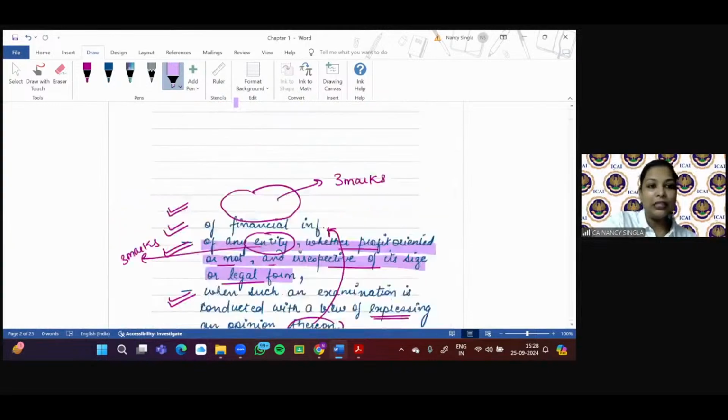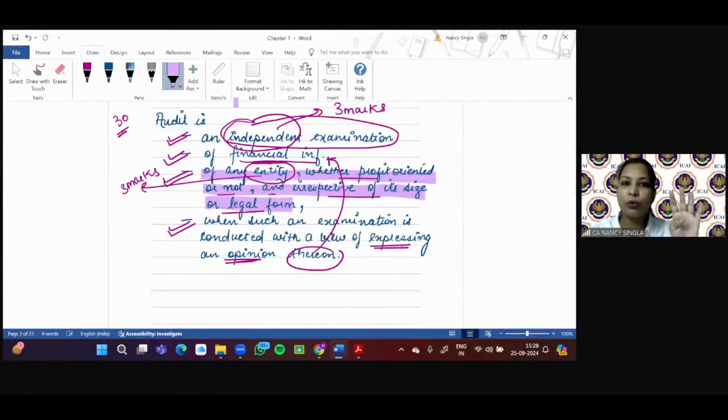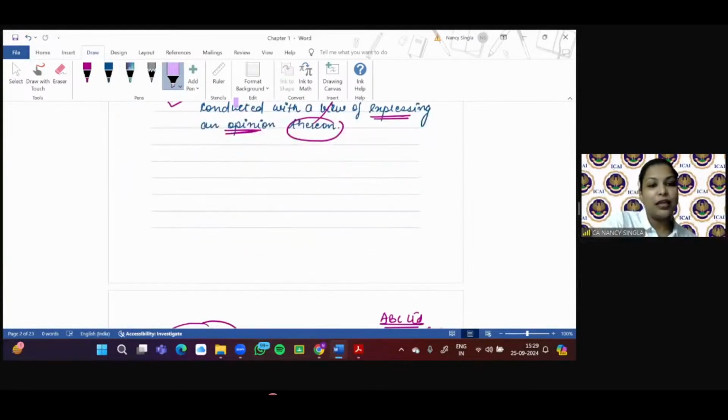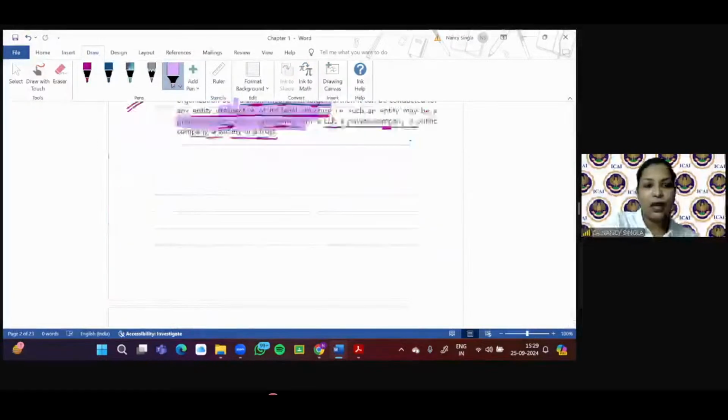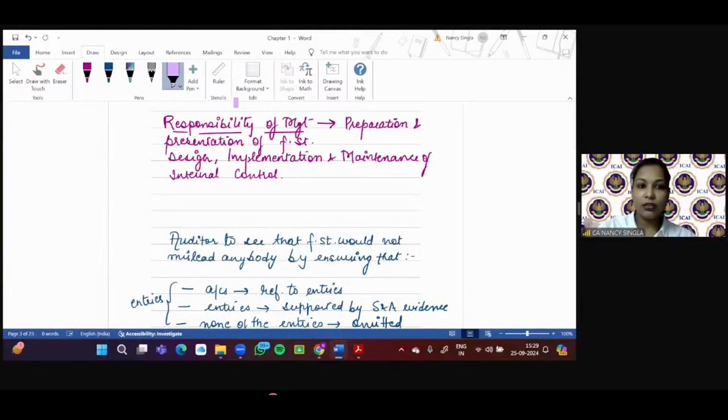Again, to wind up this topic, what is audit? Four points are there: independent examination of financial information of any entity, whether profit oriented or not, and irrespective of its size or legal form, when such an examination is conducted with a view to expressing an opinion thereon. I hope this concept is clear. Quickly send in your replies so that I can proceed further. I hope you understand what we are discussing and the purpose of these sessions.